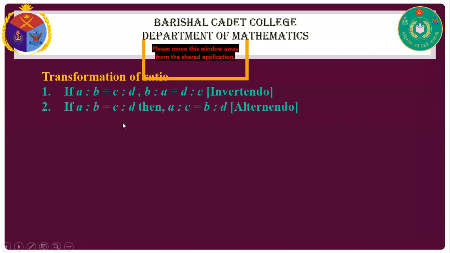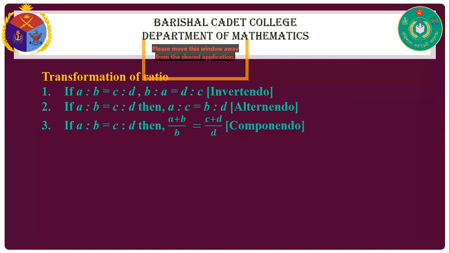And if A is to B equals C is to D, then (A plus B) divided by B equals (C plus D) divided by D. That is componendo.